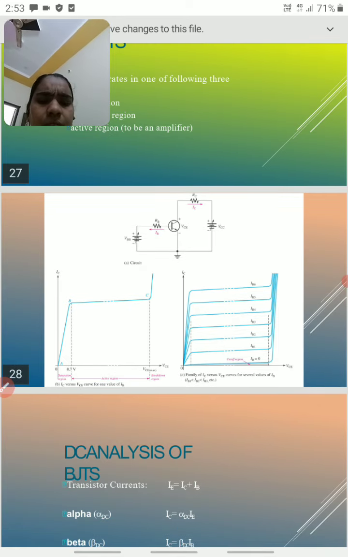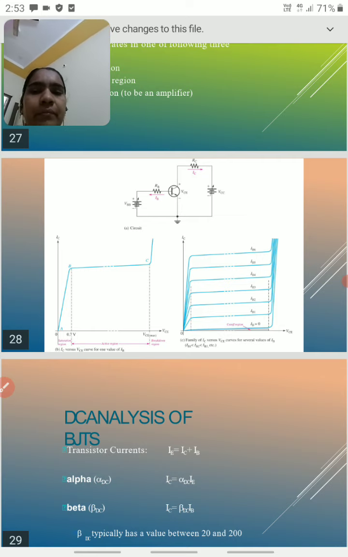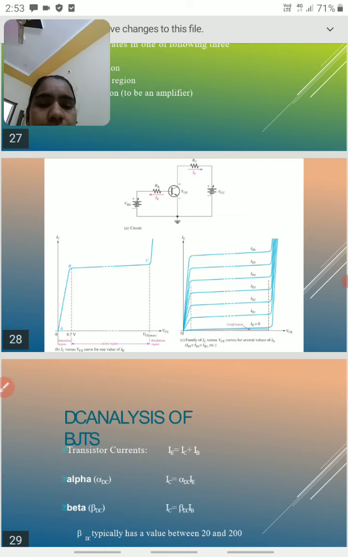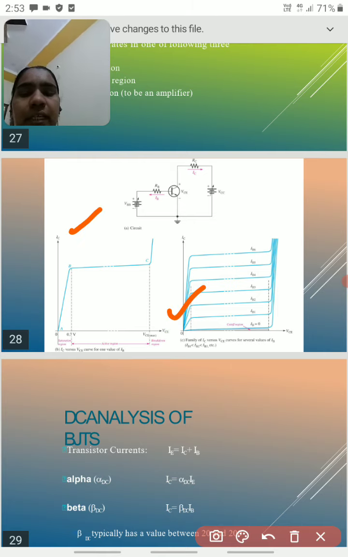These are the input and output characteristics of the BJTs. Along the x axis we take voltage, along the y axis collector current.